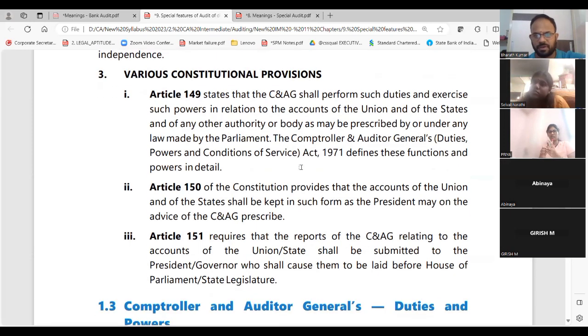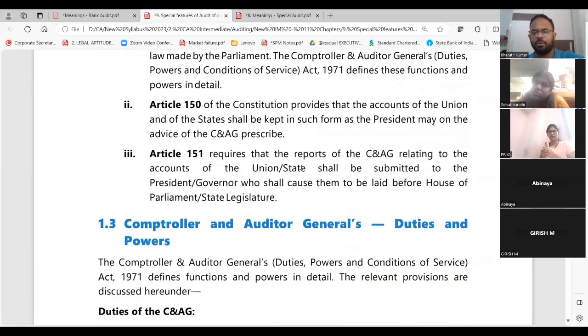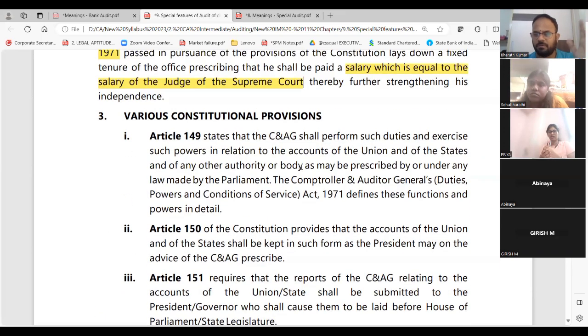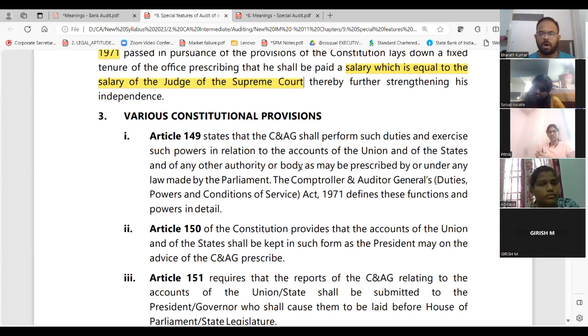Articles 149, 150 and 151. Have you completed this? The remaining duties, powers and all, we already told, so I'm not going to cover all that. We have only told the basics. Why I am giving you all the questions and then covering basics, I have a reason. First, if you know what they generally will do, then if you talk about their power, you will know the importance. So I gave you some basics, then I'm telling you these provisions. That's all. After this, I'm not going to tell anything.